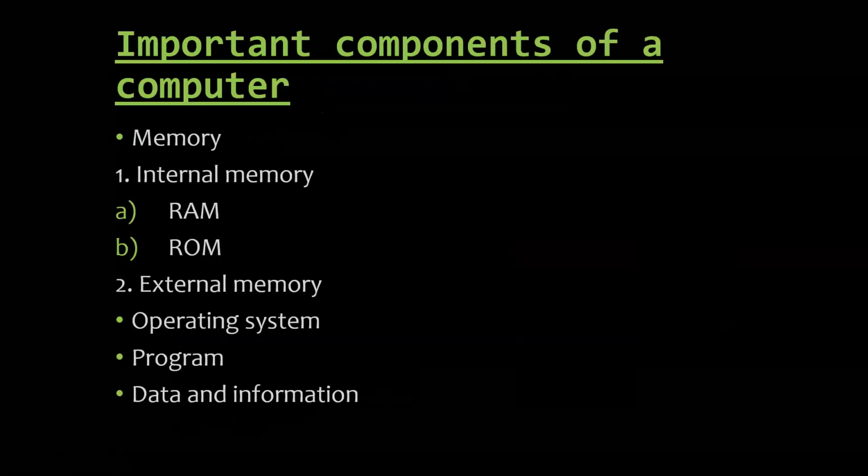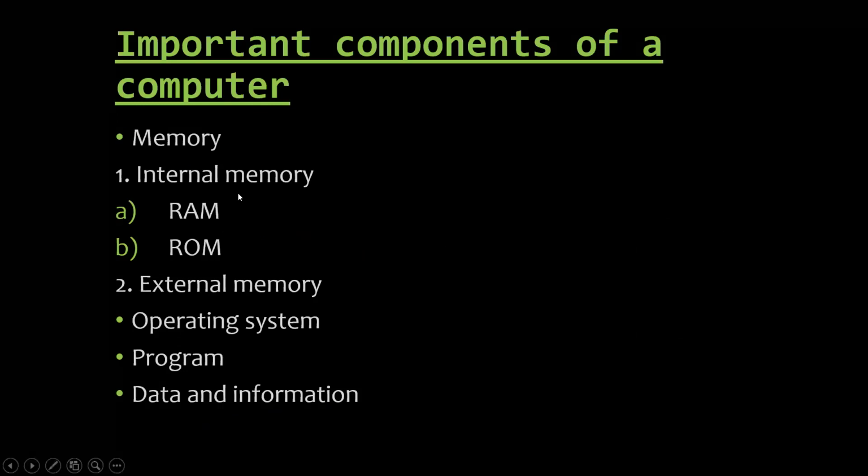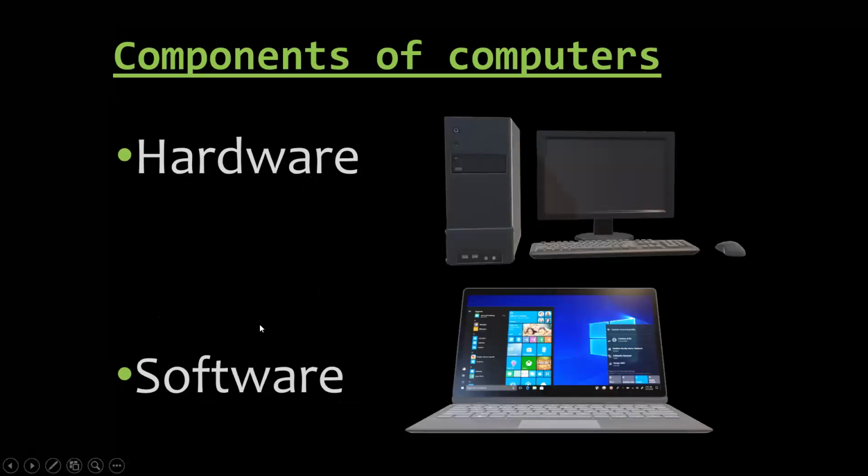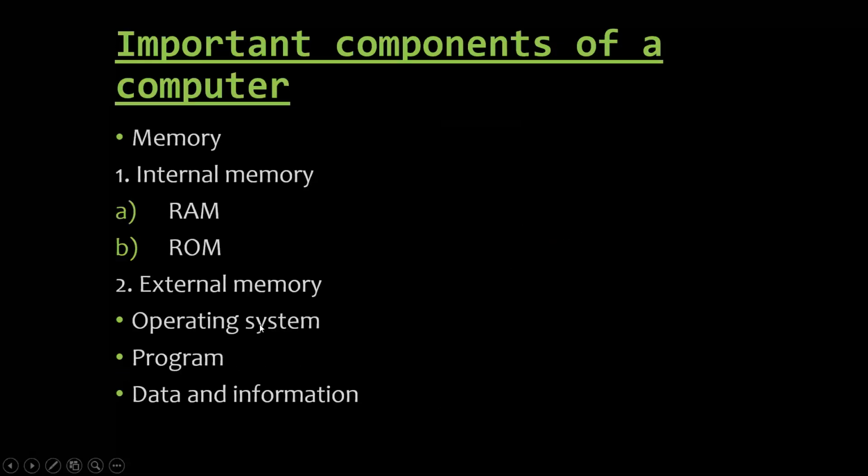Important components of computers are memory, which includes internal memory, that is RAM and ROM, and external memory, along with operating system, program, data, and information. Memory is the place for storing data obtained from the input, meaning whatever we input with the help of keyboard, mouse or camera, and also the solution or answer generated by the computer.